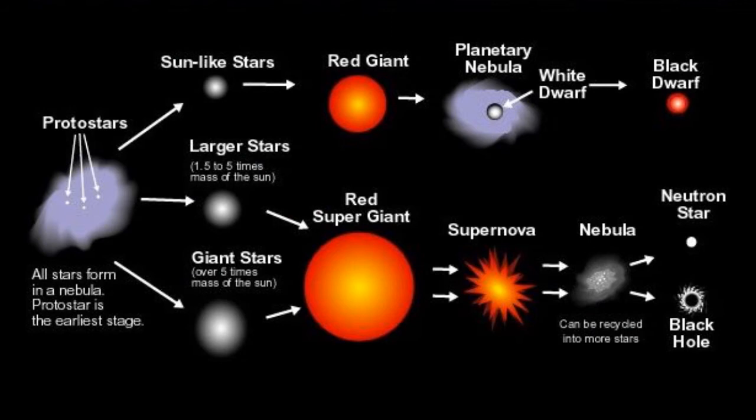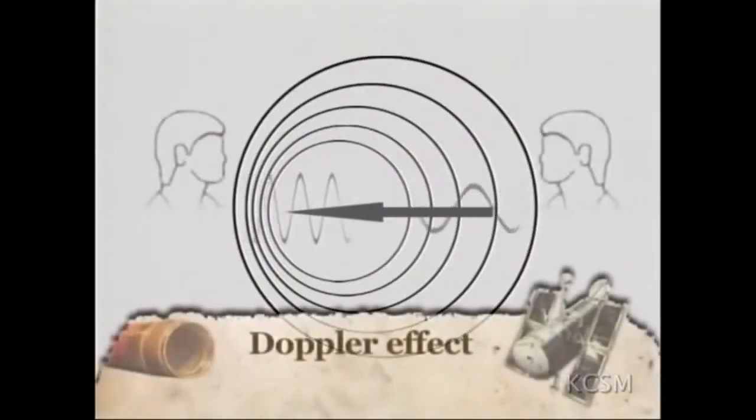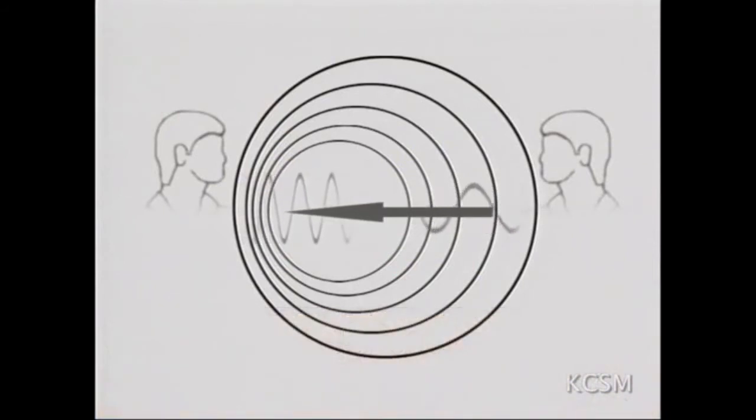The remaining mass is concentrated in the core and becomes a neutron star, unless the star is really massive, in which case it collapses down to become a black hole, so massive that not even light can escape. The Doppler effect is the apparent change in wavelength of a wave depending on the motion of the source toward or away from an observer. Astronomers observe this effect with wavelengths of light, but we experience it with sound as well.